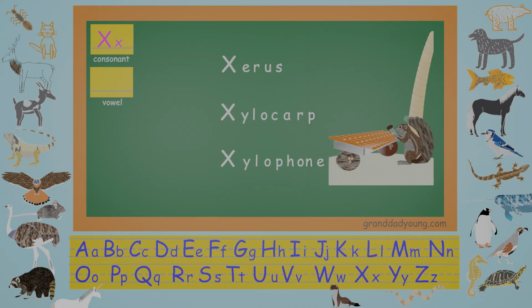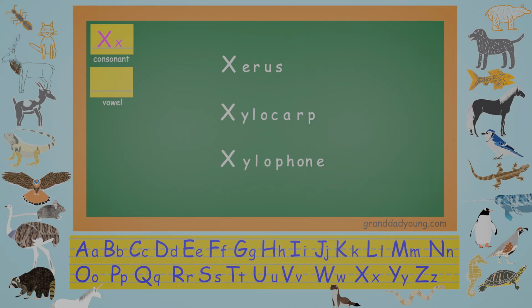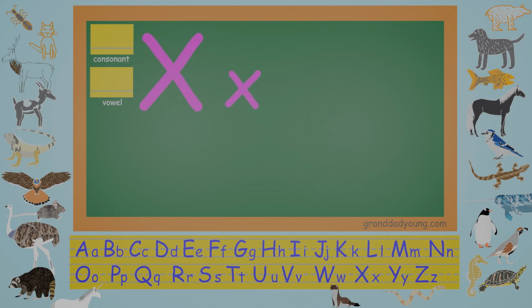What sound does the letter X represent? Z. Can you say Z? Very good. X, the 24th letter of the English alphabet.